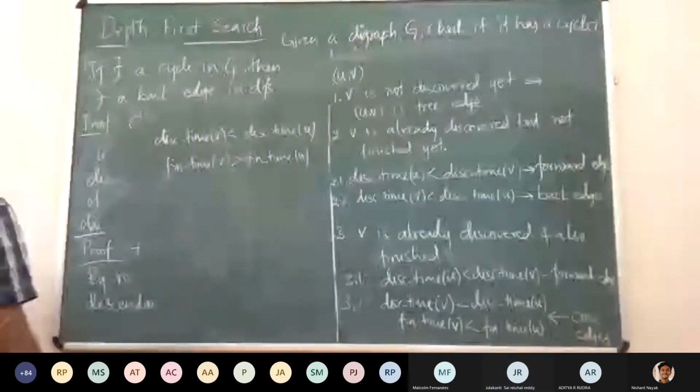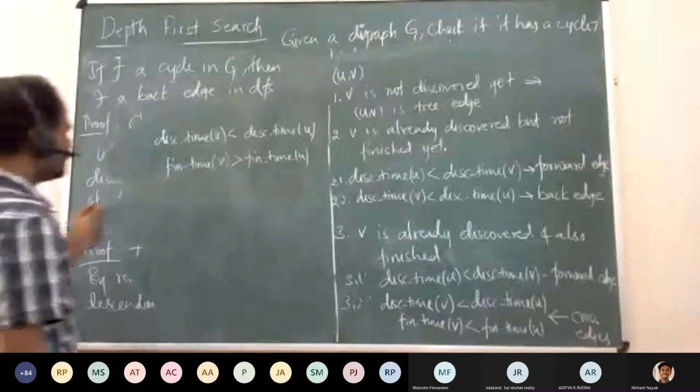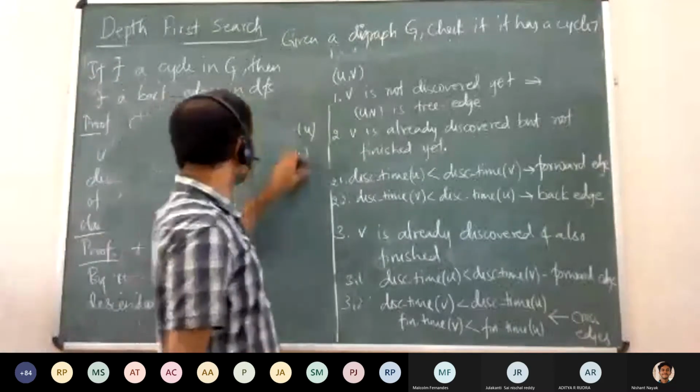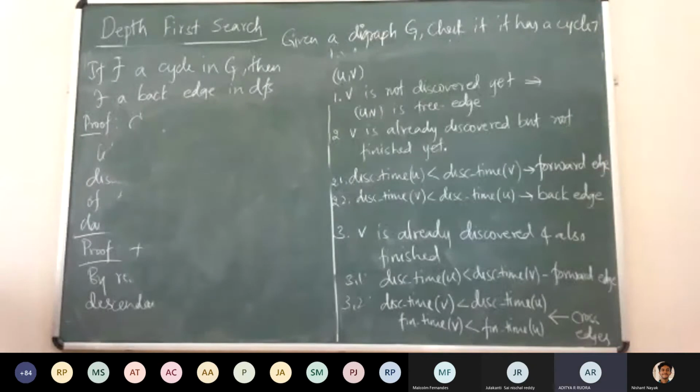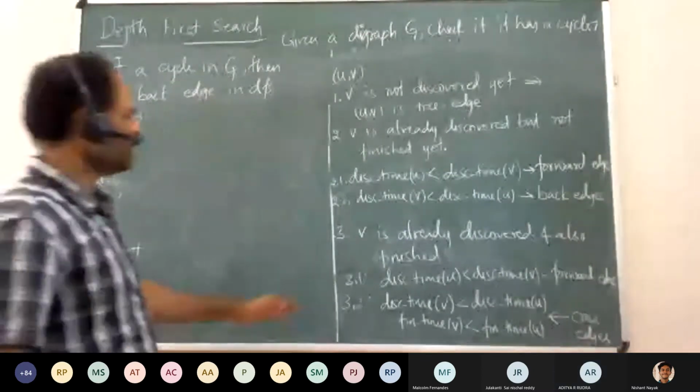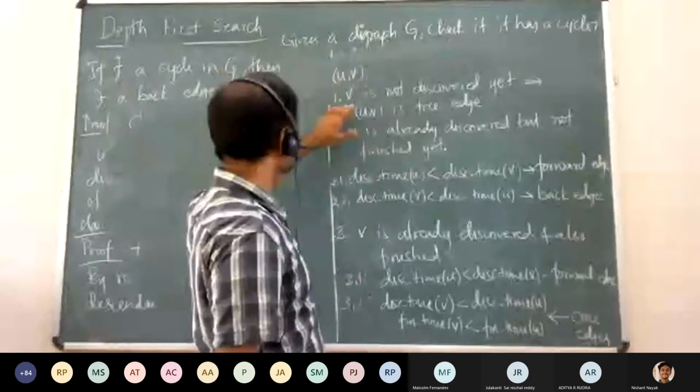So did we cover all sorts of edges? Are these the only things that will happen? So did we exhaust all the cases? Yes, sir. There can be only 4 kinds of edges, and even if we try to rule out all the possibilities, we end up with a cross edge only in 3.2. Yeah, that's all, right? So have we covered all scenarios?